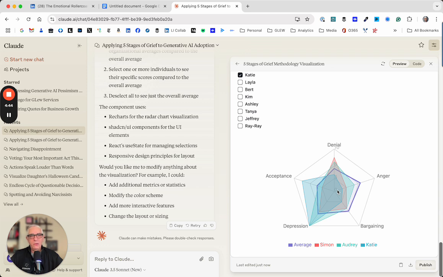So I hope that this was helpful, not only from the perspective of using AI to create tools that help you, that allow you to move forward, but also from introducing the article and the ability to use a well-known technique related to the 5 stages of grief to evaluate your stakeholders in anything that you are trying to drive change in.